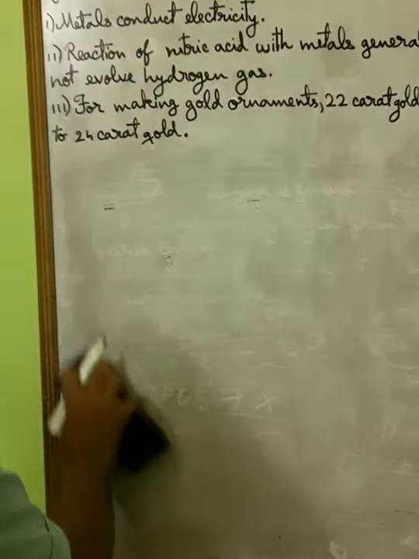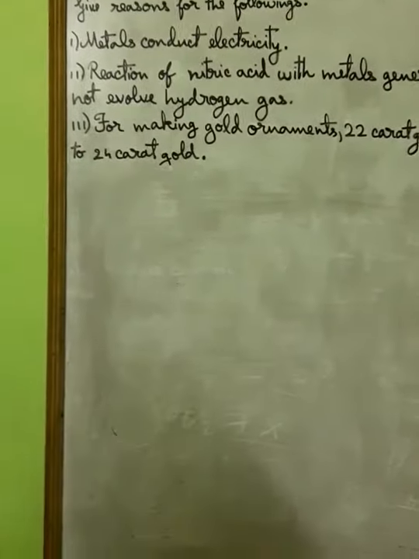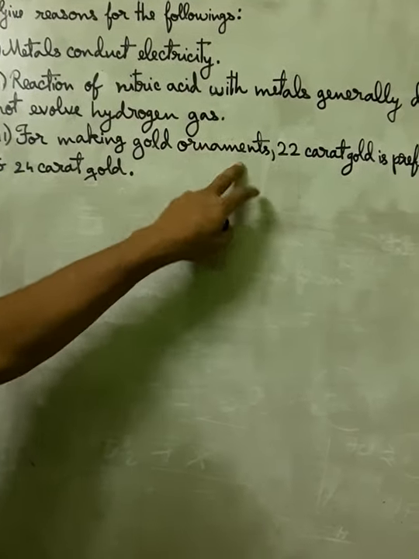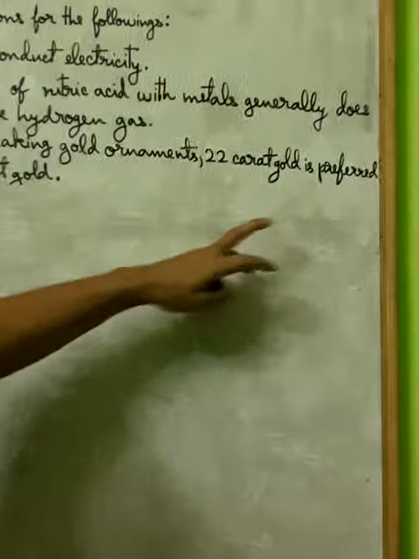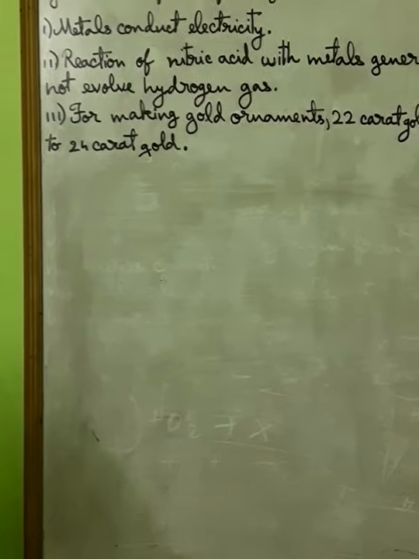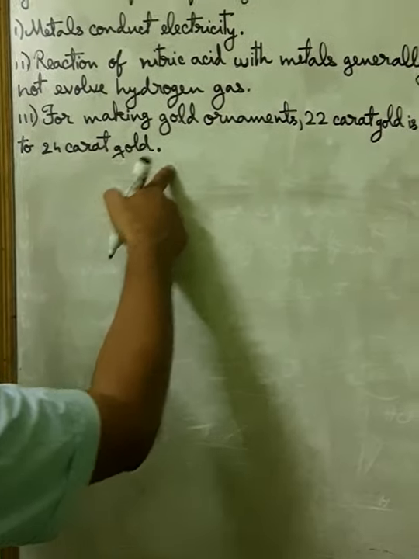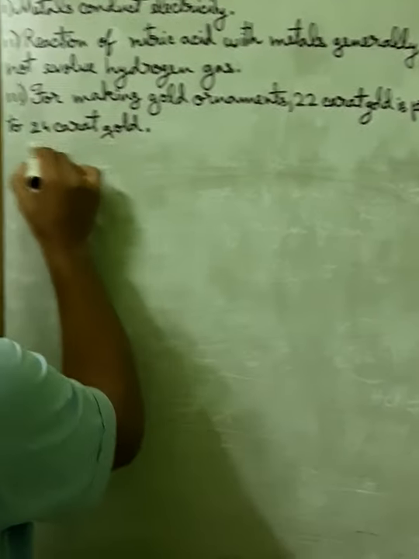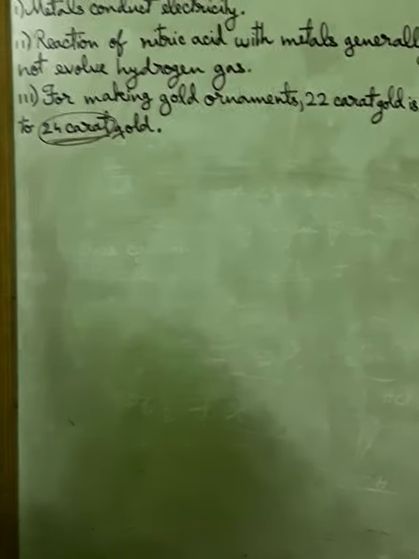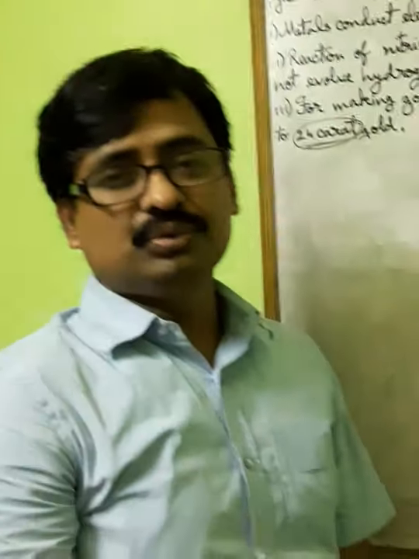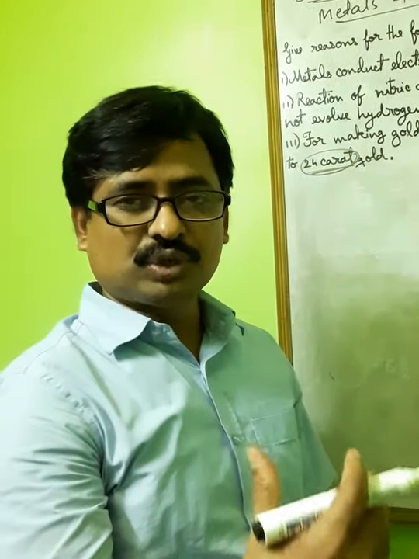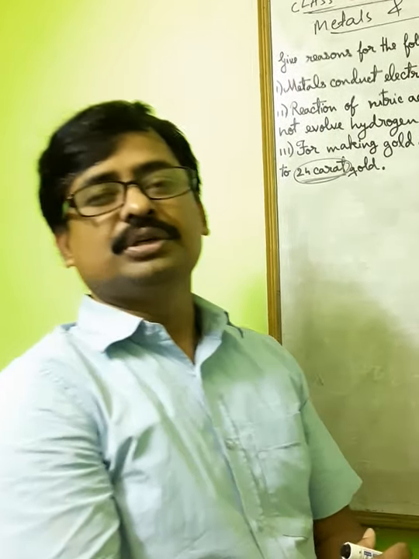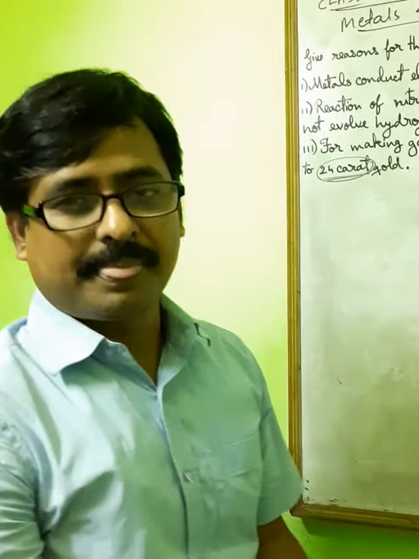Now question number 3. What is this? For making gold ornaments, 22 karat gold is preferred to 24 karat gold. Why? If you take 24 karat gold, it is very soft. I told you 24 karat gold is very soft. It is not usable for making jewelry.